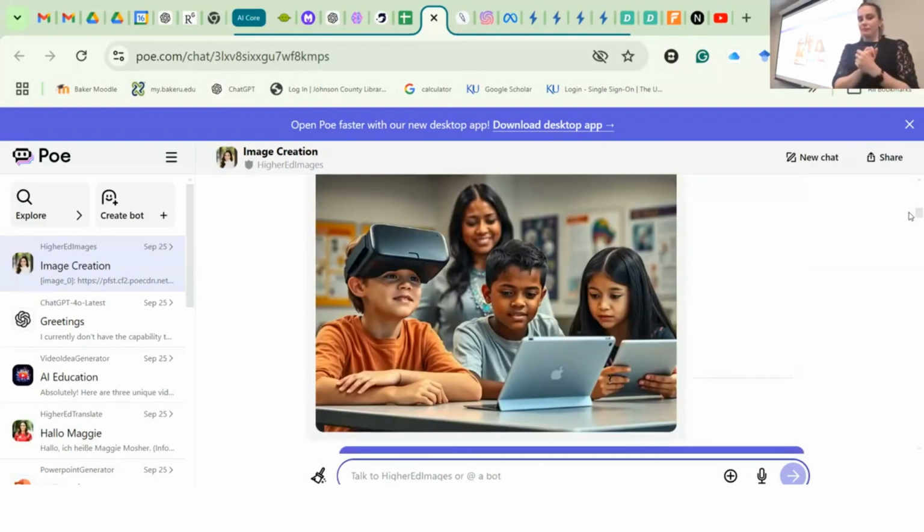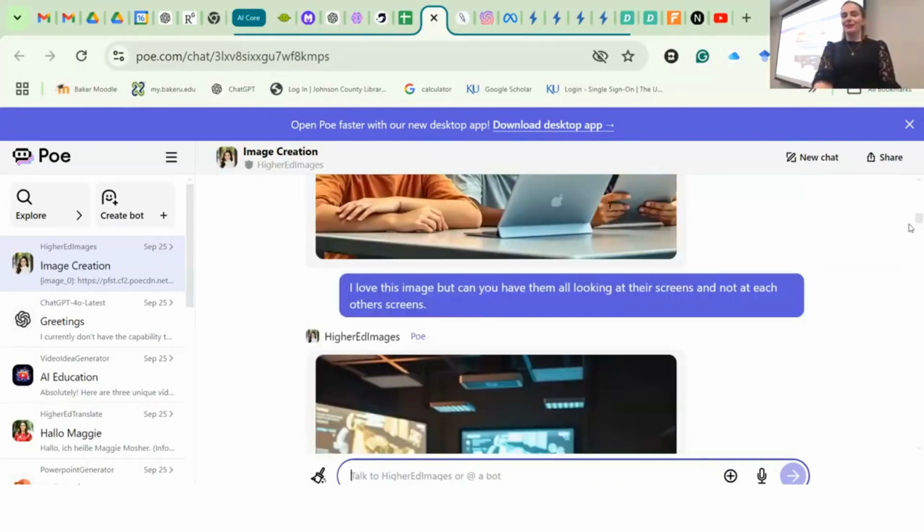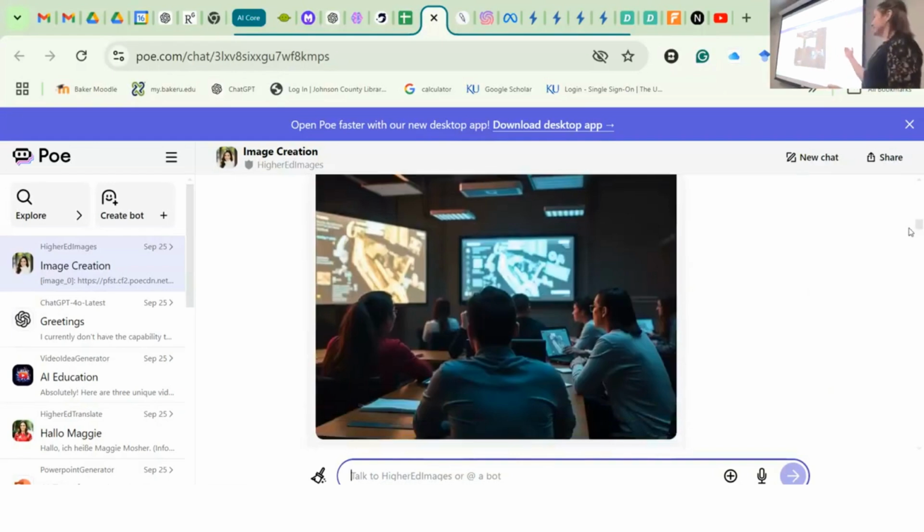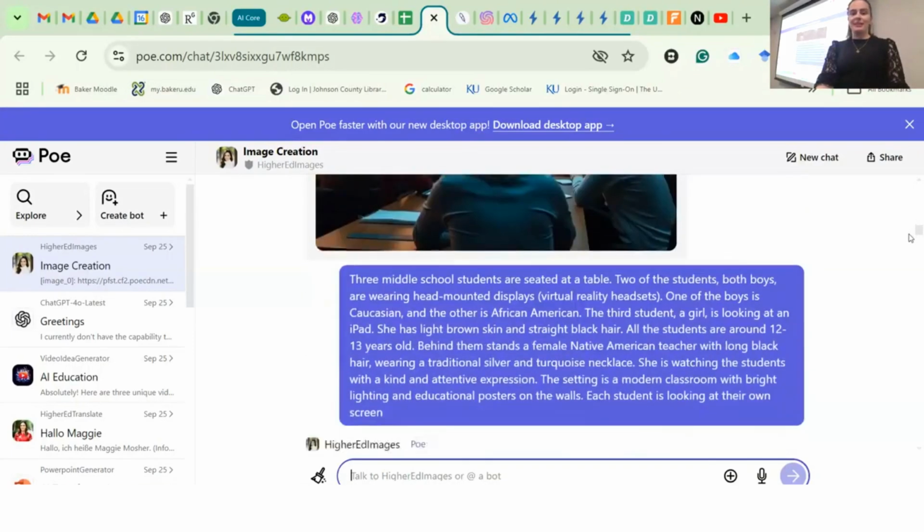So this is what it gives me the first time. So I've got 2 students cheating off of each other on their iPads, and I've got the kid with the head-mounted display not even wearing it. I was like, that is not what I want. That's not going to be helpful. It does not explain what we're doing. Give me something else. So I ask it for something else, and it goes to this. Now I can't see that anybody's cheating, but no one's doing anything. They're not the age I wanted. So that wasn't helpful. And I told it I didn't like that.